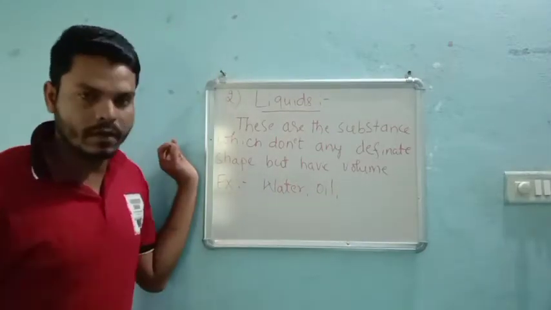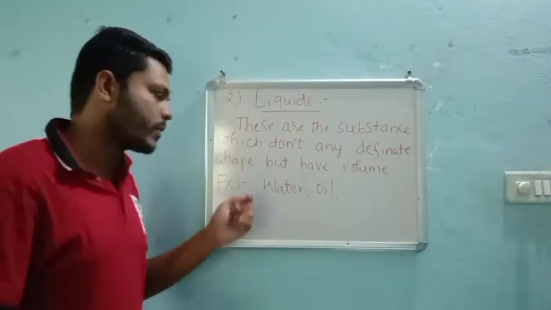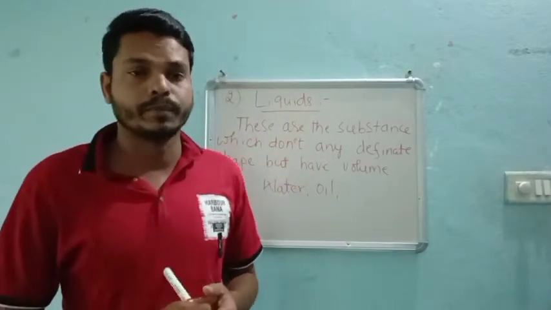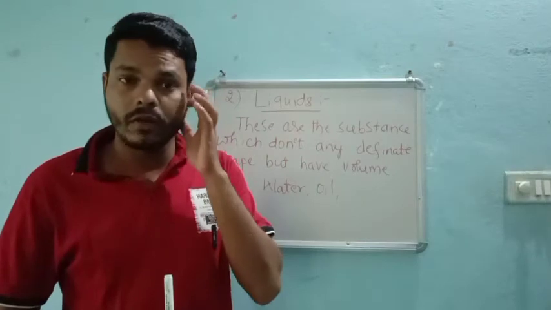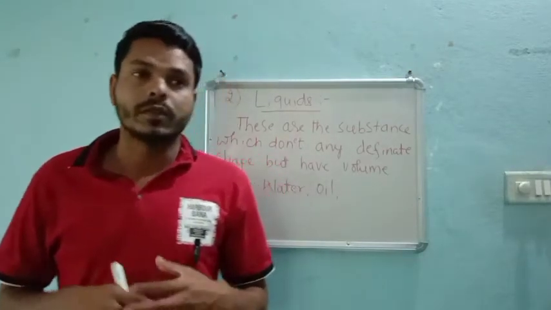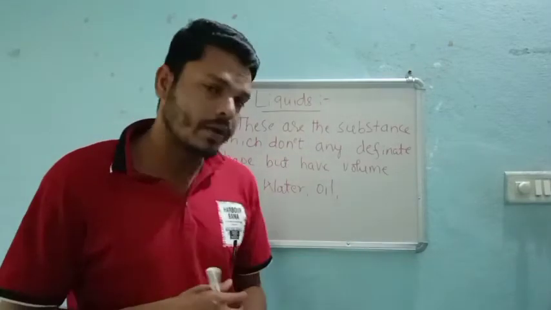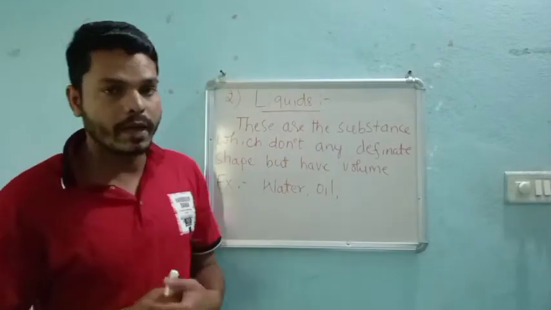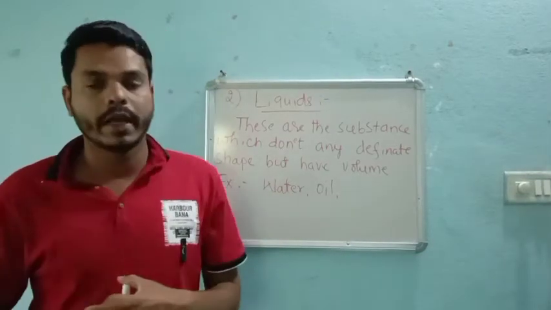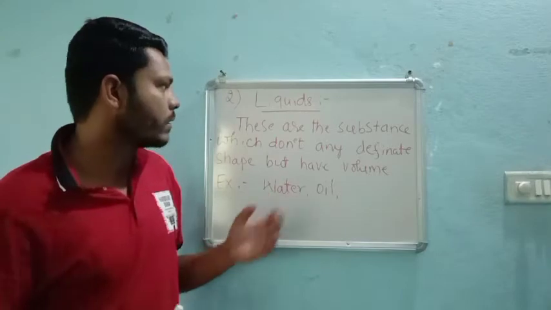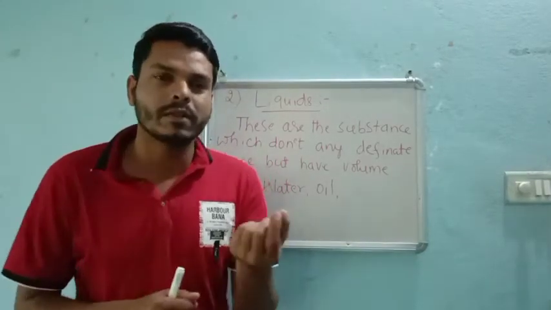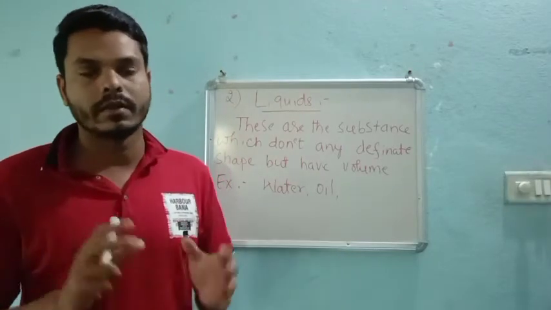If you come to chemistry, then we have a number of liquids, like benzene and toluene. These are organic reagents, we can say. I don't want to take you to other parts. Whatever we know about liquids, we can discuss generally. So in liquid, we will simply discuss its arrangement.